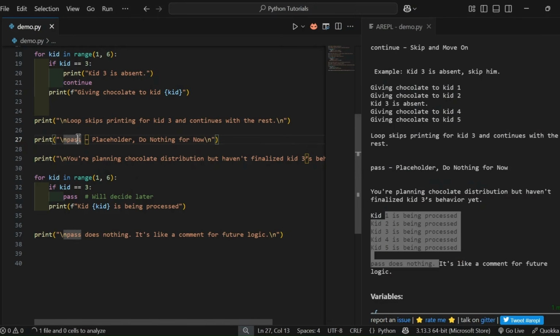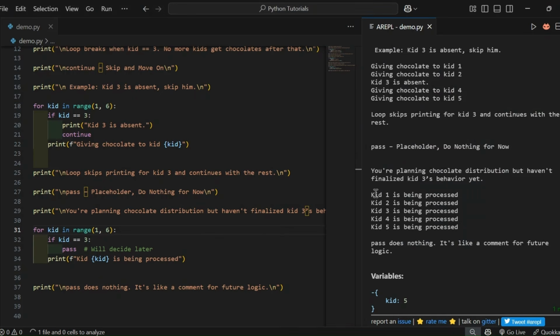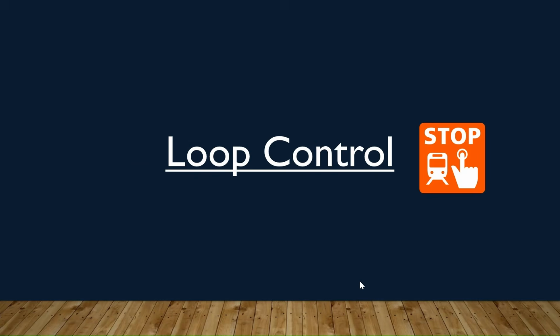Next and last one is pass. Let's take a real-time example. Consider we are distributing chocolates to 5 kids. If it's the third kid, we don't want to do anything, just ignore and move on. This is the loop where the condition is kid equal to 3. So this is the output for the loop when we use pass.